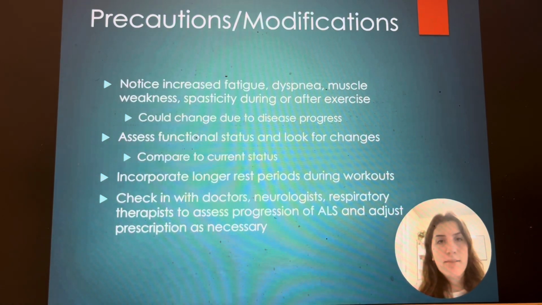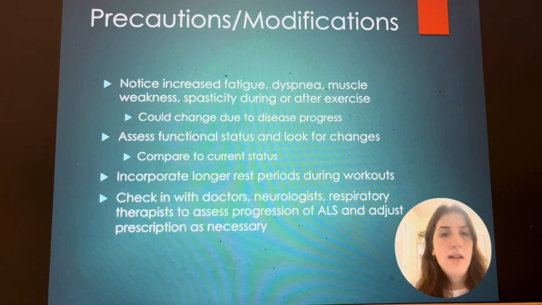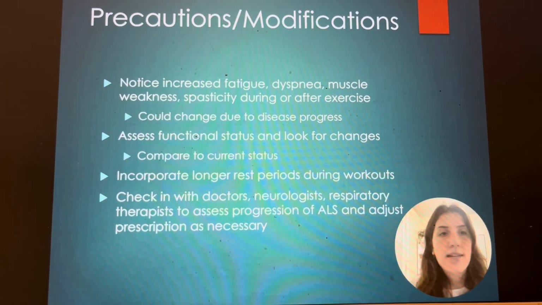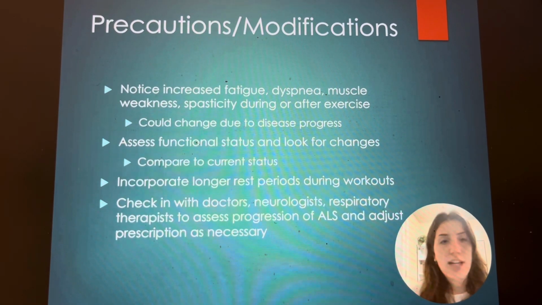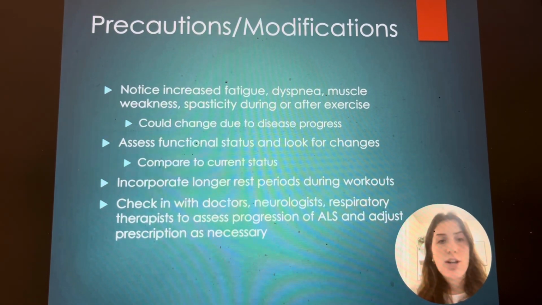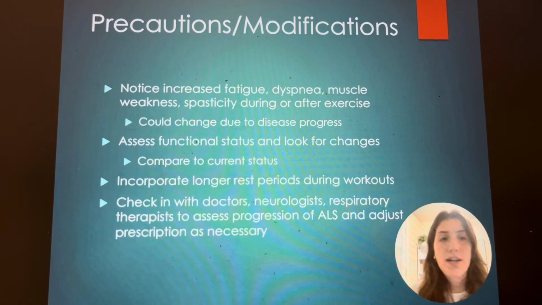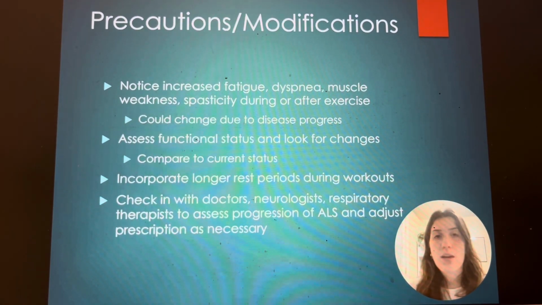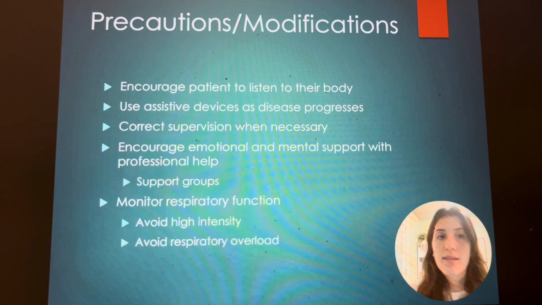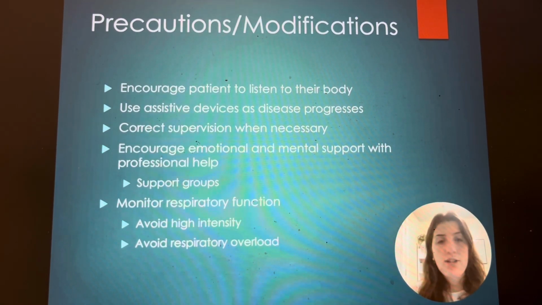Some precautions and modifications we should consider: fatigue, muscle weakness, spasticity. During and after the workout, we should look for changes in the disease. We should incorporate longer rest periods if necessary, and we should be checking in with other doctors that are also treating this disease so that we can accurately prescribe exercises. We should encourage the patient to listen to their body.